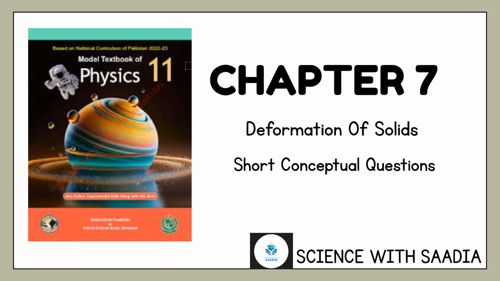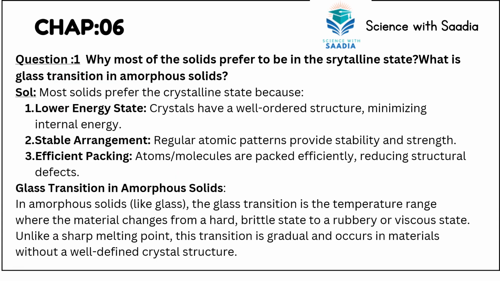Today we are going to discuss the model textbook of physics for first year of the National Book Foundation. We are going to discuss chapter number 7, that is deformation of solids, and the short conceptual question answers of this chapter. So let's get started. Moving on to the first question we have: why do most solids prefer to be in the crystalline state?